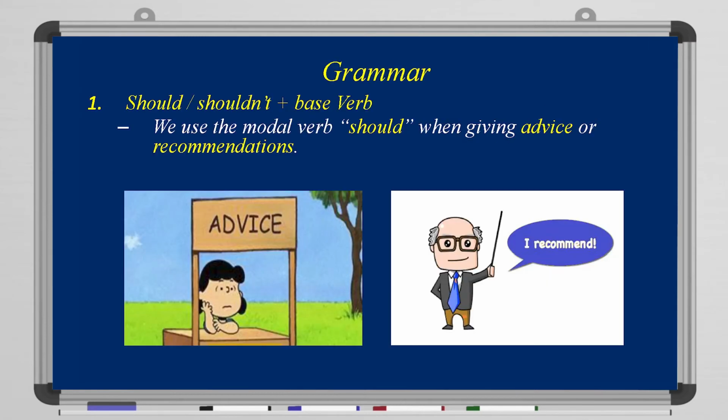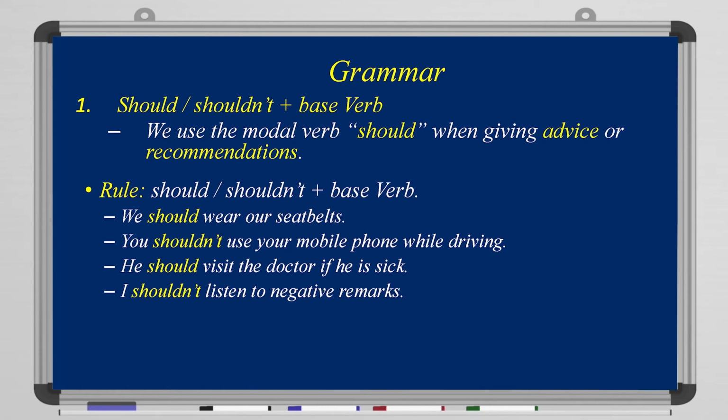Now, let's take a look at the grammar. First point: should and shouldn't plus the base verb. We use the modal verb should when giving advice or recommendations. So, when we advise people or recommend something to people, we use should. The rule is should or shouldn't plus the base form.